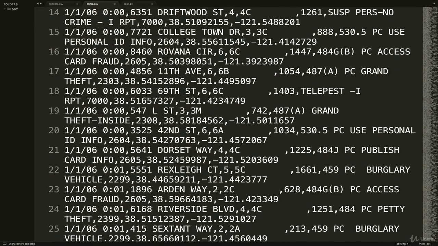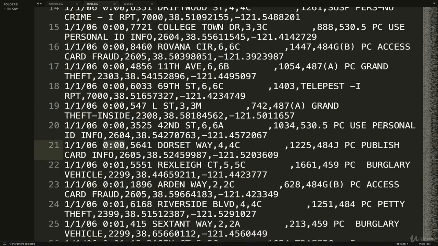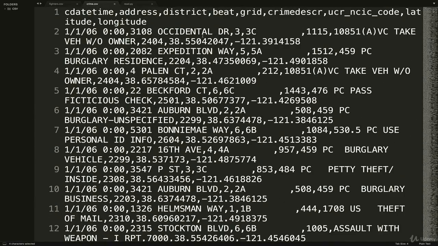That is a lot of crimes on midnight of New Year's Eve. Well, we can see things like the time, but we can also see trying to pass a fictitious check or burglary of a vehicle. So you could do things with these data sets, of course. That's kind of the point of making them public.